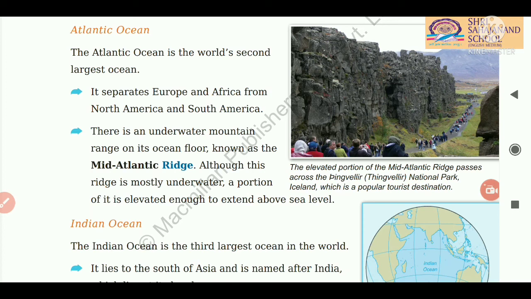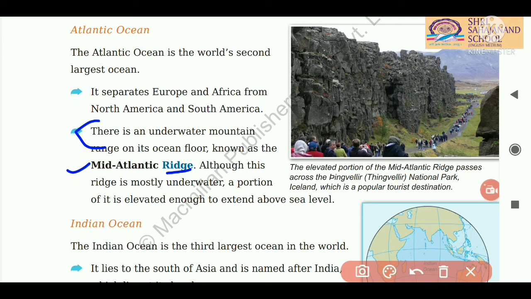There are underwater mountain ranges on its ocean floor and they are known as the mid-Atlantic ridge. So students, again I repeat, what is the mid-Atlantic ridge? The underwater mountain ranges on its ocean floor are known as the mid-Atlantic ridge.